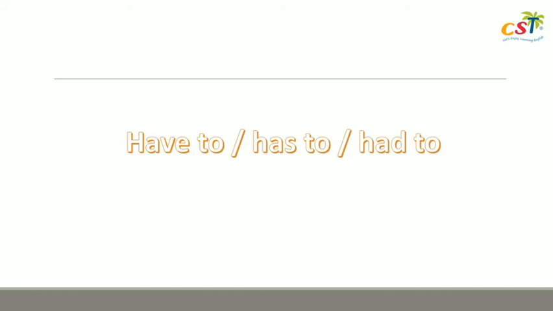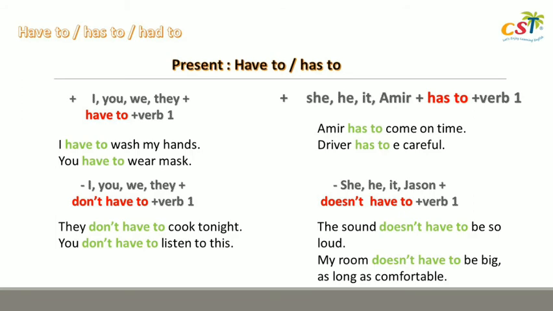Another example, you were ill, now you are better, so you don't have to take the medicine anymore because you are already fit. So, what is the difference between have to and has to? The difference is who is the subject, siapa subjeknya. Have to is used for I, you, we, and they.